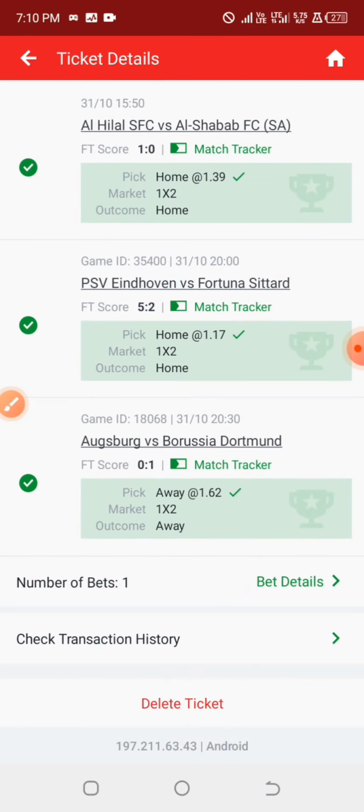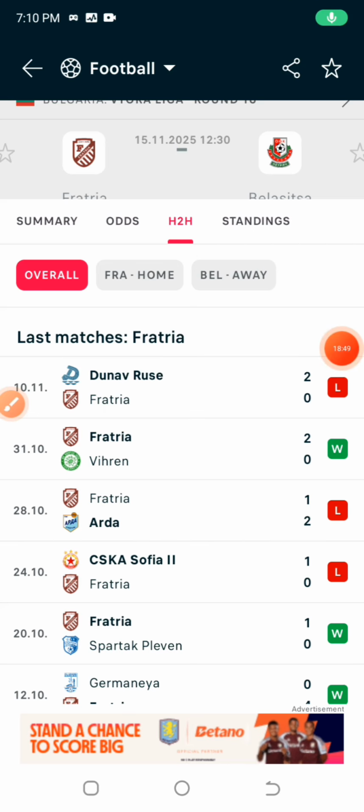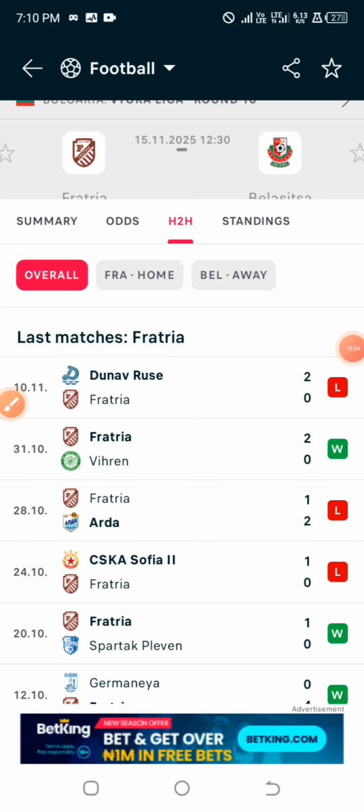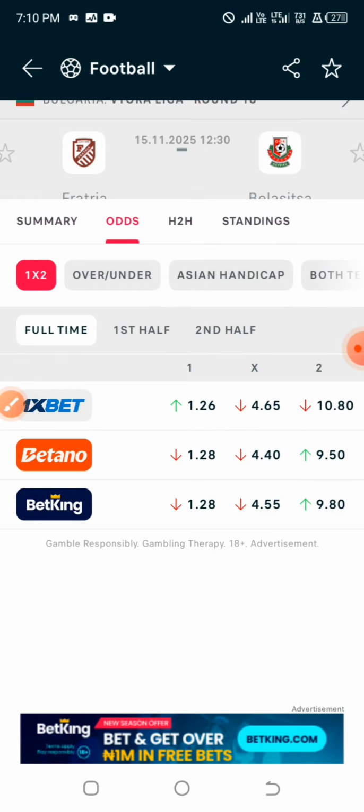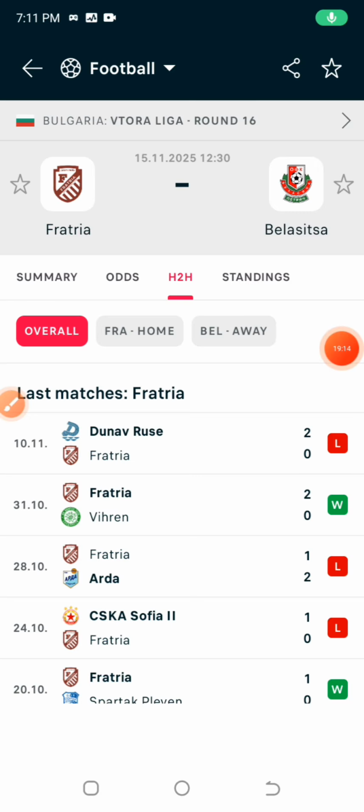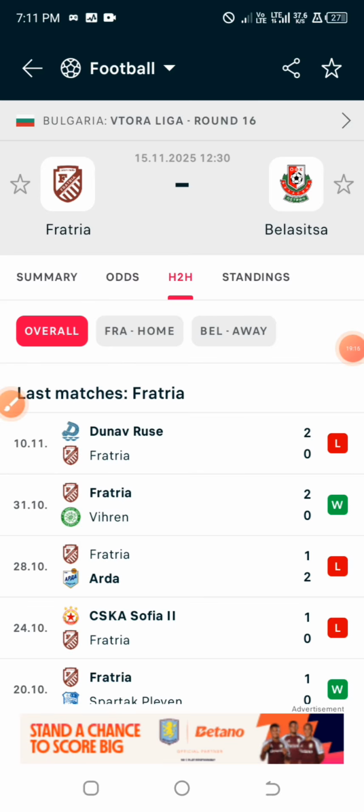Alright, so this particular strategy is really working out so well, and for the games that we just did our analysis on, at the end of the day we are unable to get what we actually want from this particular game. The analysis I did is because if you check very well, you can see the odd 1.26. I have seen a game that the bookmakers were allocating 1.05 odd on, and they lost to a team that the bookmakers were allocating 22 odds on. So I will show you guys that particular game when I'm done with this particular analysis.